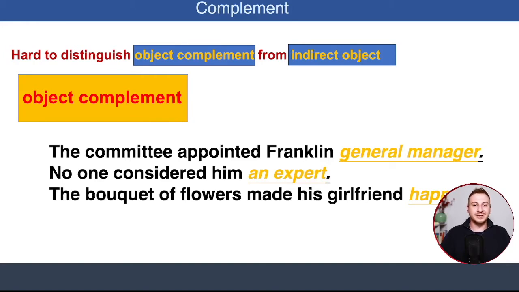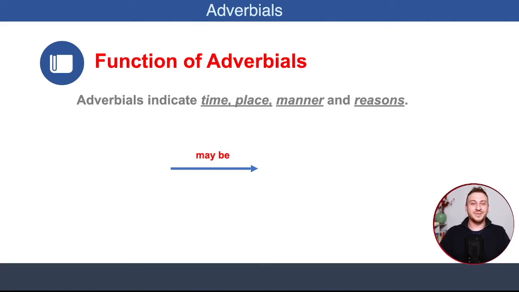The second example, no one considered him an expert, right? No one, subject, considered, verb, him, direct object, right? And then an expert is object complement. The bouquet of flowers made his girlfriend happy. In this example, the bouquet of flowers is subject of this sentence, made is the verb, his girlfriend object, and happy is going to be object complement. Again, why do we use object complement? To identify or to describe the object, right? So in this example, we are describing his girlfriend. So she was happy.